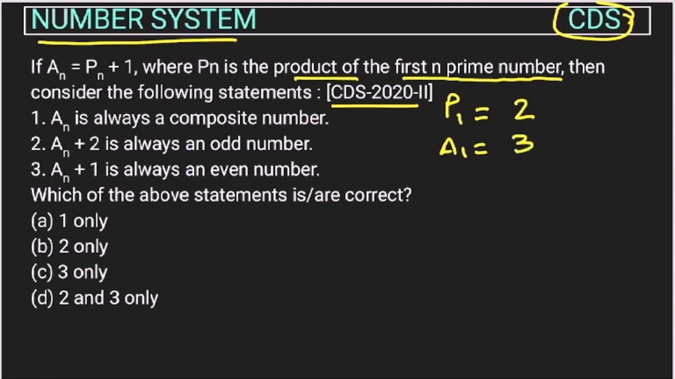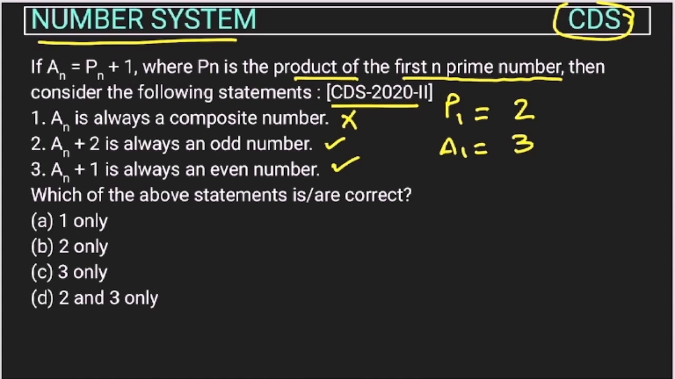Now let's check the statements. So an is always a composite number. This is not a composite number, so this is wrong. An plus 2, an is 3. If we are doing plus 2, so this is an odd number, this is correct. An plus 1 is always an even number, so this is 3 plus 1, 4. So this is an even number, right? So second and third are getting satisfied.